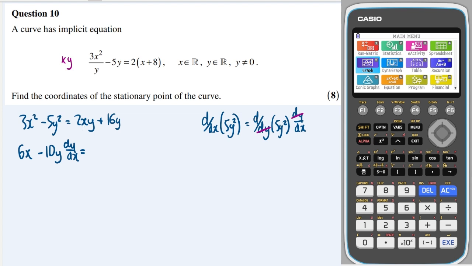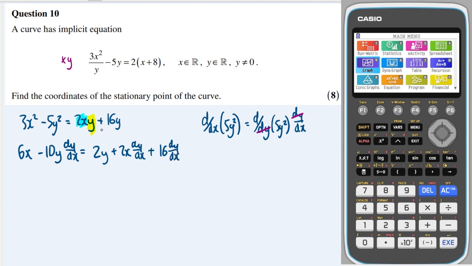This is a product, so I'm going to differentiate this bit first, and that's going to give me 2, and I'm going to keep the y the same. And then I'm going to keep the 2x the same, and I'm going to differentiate the y to get dy by dx. And 16y differentiates to 16 times by dy by dx.